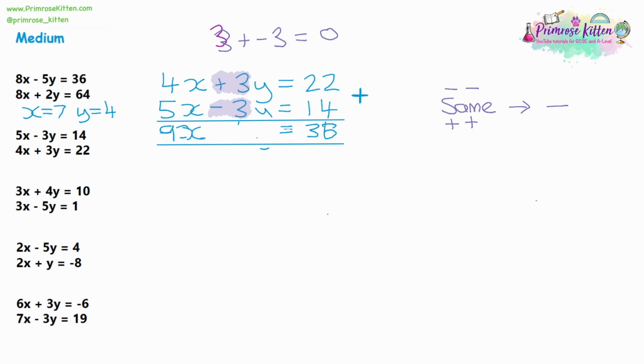If the symbols are different, then it's going to be an addition question. And by different, you might have a takeaway and an add, or an add and a takeaway. And this is on the variable that you replace in. So look at the question we have here. The x's are both positive, but it's not a takeaway question because we're eliminating the y, and the y's have got different symbols.